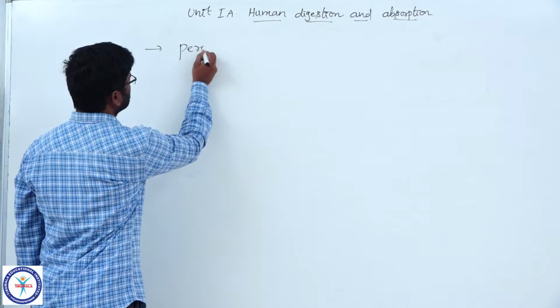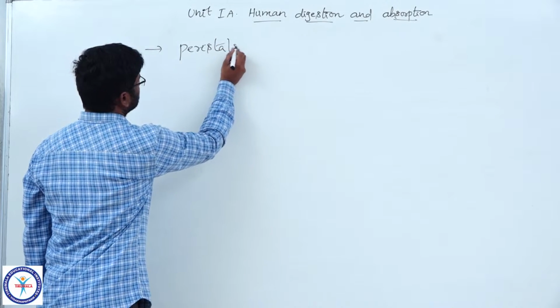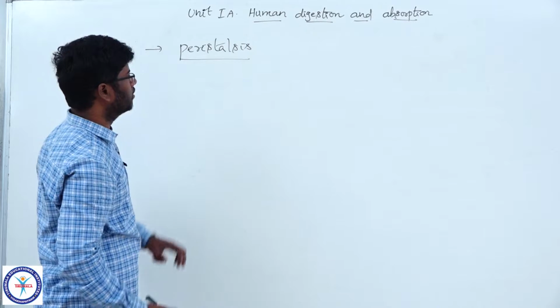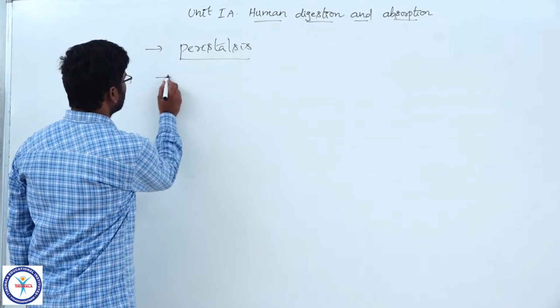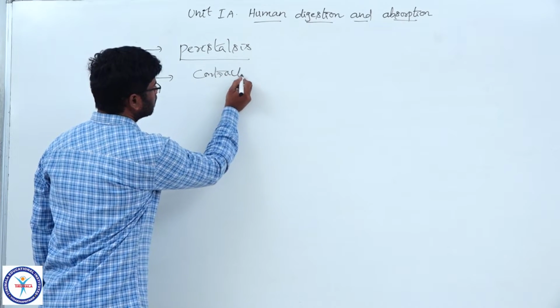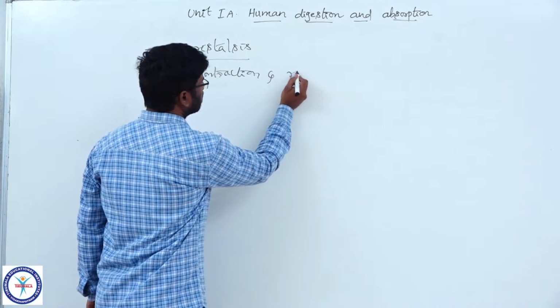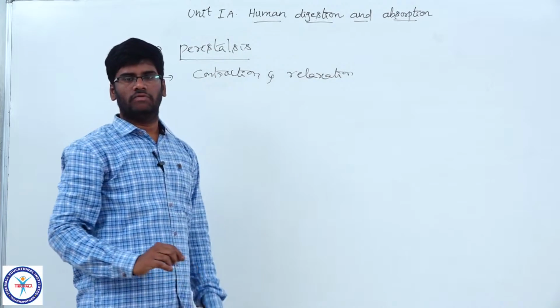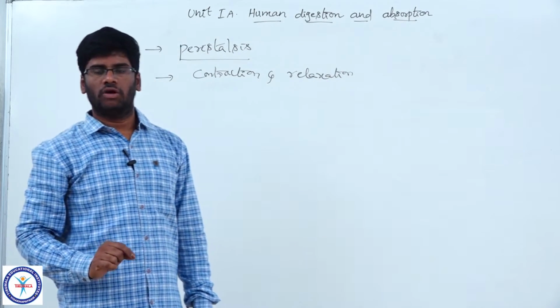Come to peristalsis. What is peristalsis? Why is peristalsis required? Peristalsis involves contraction and relaxation of the muscle layers present on the wall of the gut.